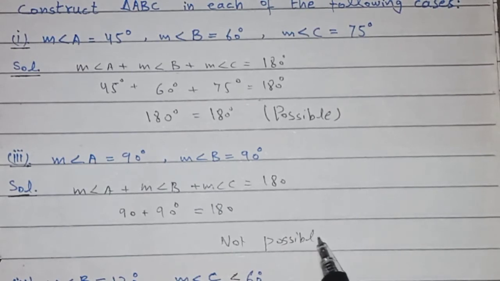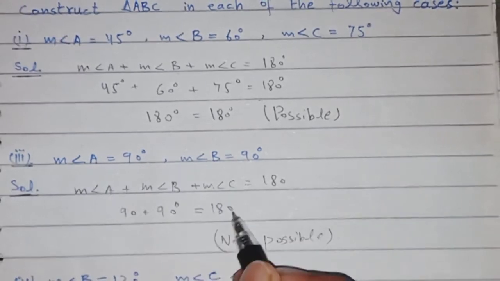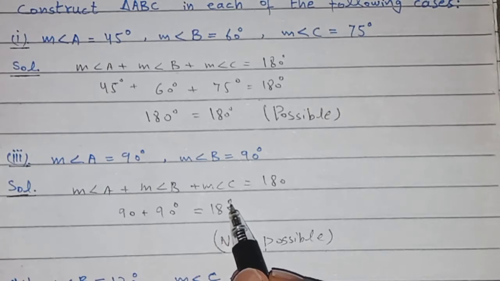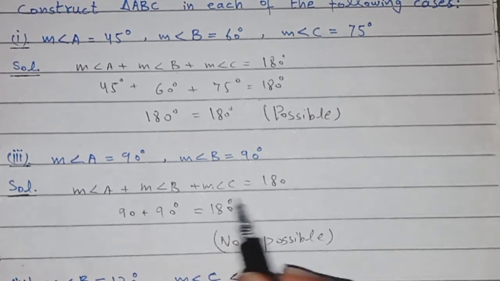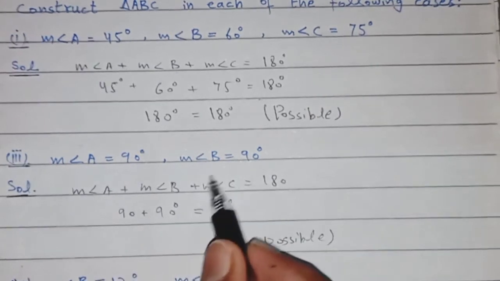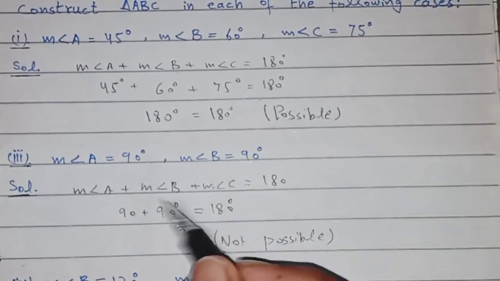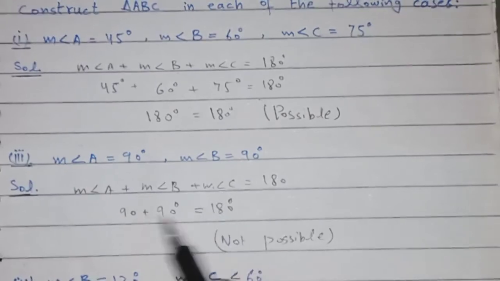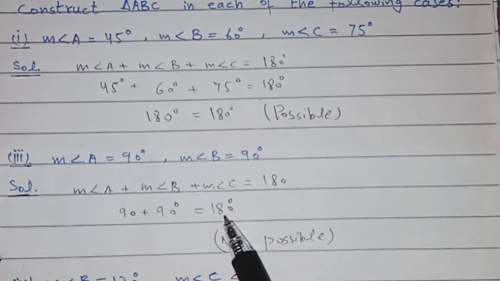Because the third angle is not given and the sum is greater than 180, and the sum of angles of any triangle can never be greater than 180 because it is 180. But the third angle C should be some angle. If we take any angle for the third angle, the sum will be greater than 180, so it is not possible.